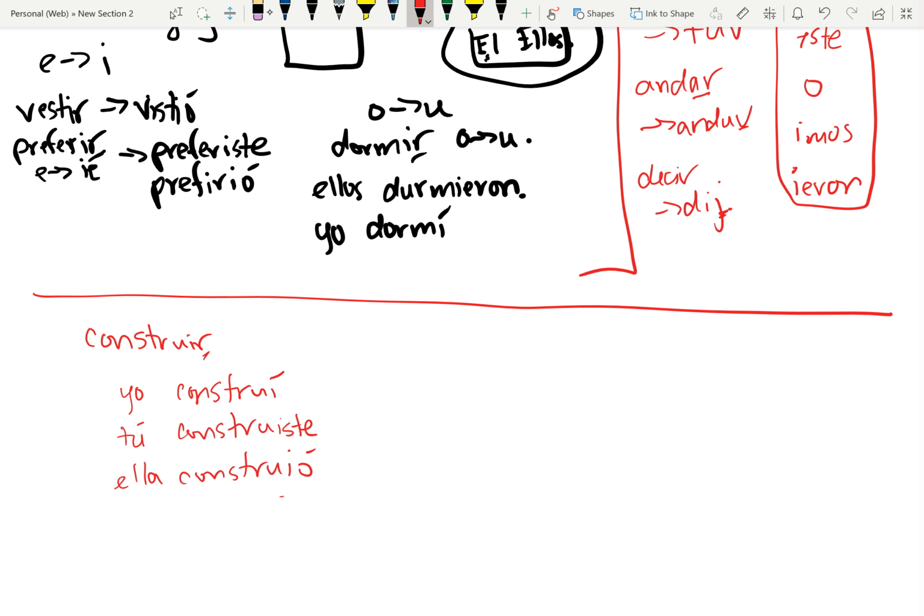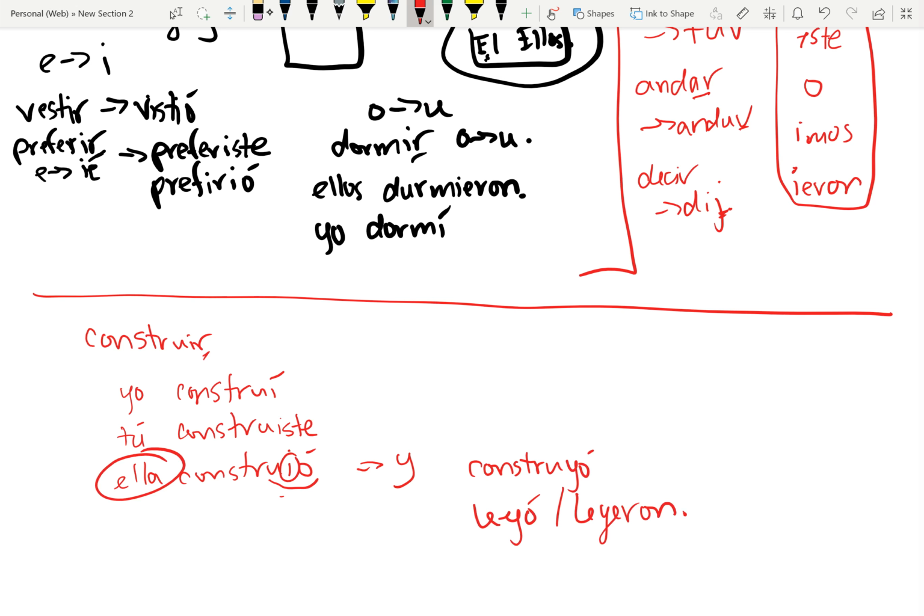Remember what we said about that, with the present progressive, that if we have three vowels in a row and the middle one is I, what do we do? We change the I to a Y. And this is for fluidity reasons. Construyó, right? Same way with leer, to read. Leyó, leyeron. And this spelling change only happens in the third person forms.